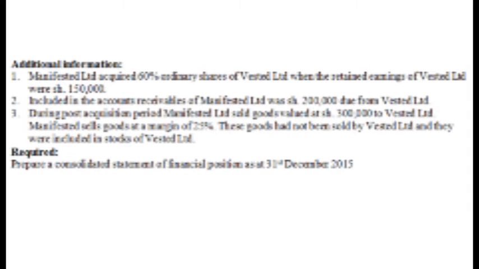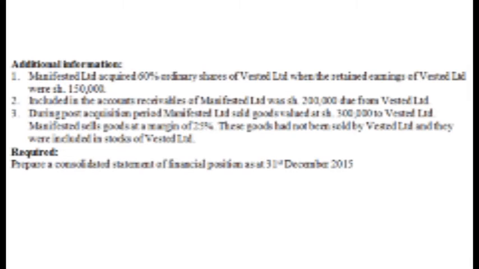Then number 2, that included in the accounts receivable of Manvested Limited was 200,000 due from Vested Limited. Now, that is an intercompany owing. Remember, Vested Limited has not denied that they owe the 200,000 to Manvested Limited. So it means that 200,000 is reported as an accounts receivable and the same amount, 200,000, is recognized as a trade payable in the books of Vested Limited. That's an intercompany owing. We are going to reduce our payables. We also reduce our receivables.